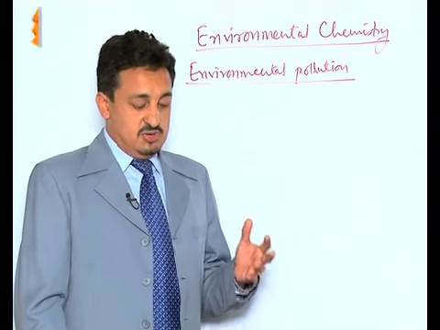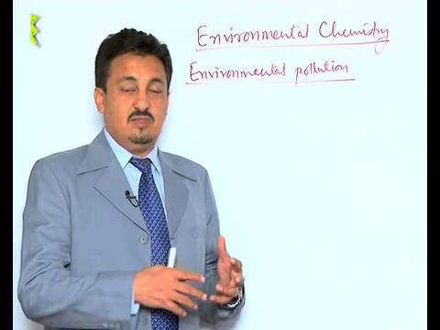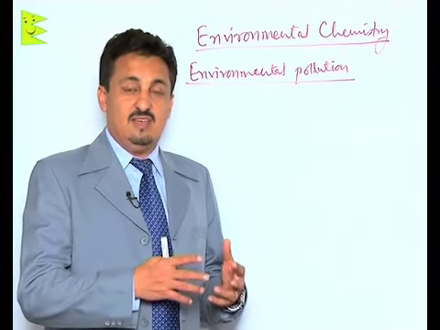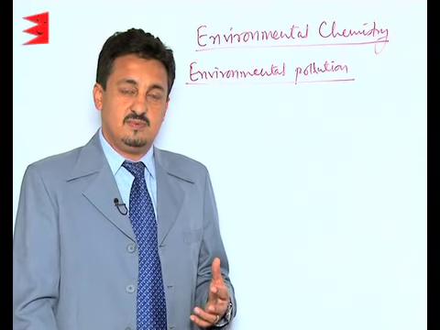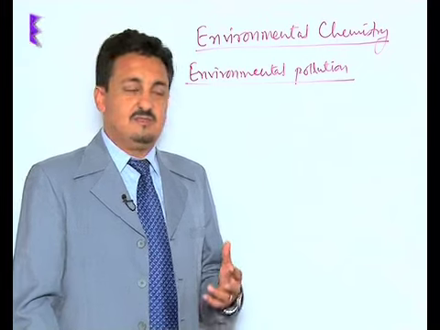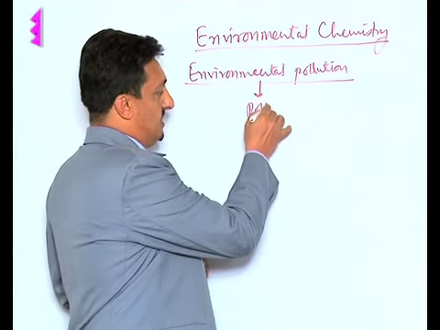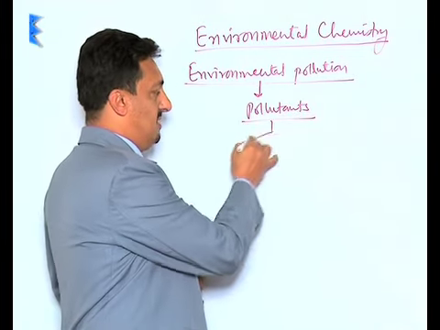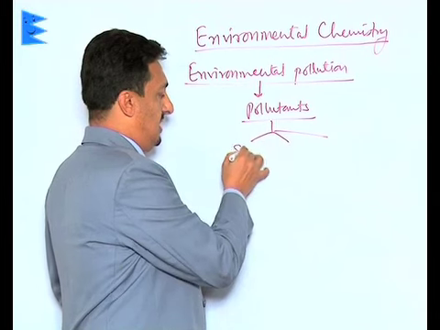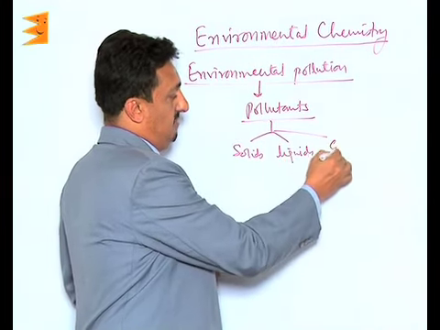So, environmental pollution is the effect of the undesirable substances which are there in our surroundings that have a harmful effect on plants, animals, and on human beings. These chemical substances which cause this environmental pollution are called pollutants. Now, these pollutants can be solids, they can be liquids, or they can be gaseous.